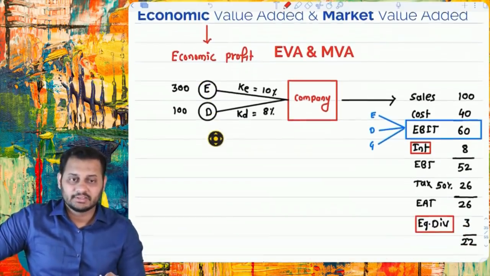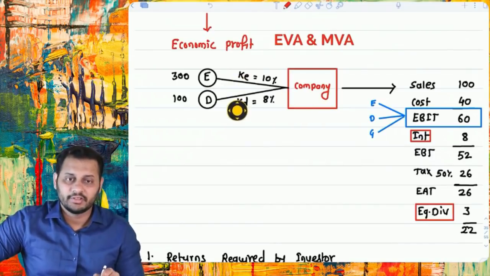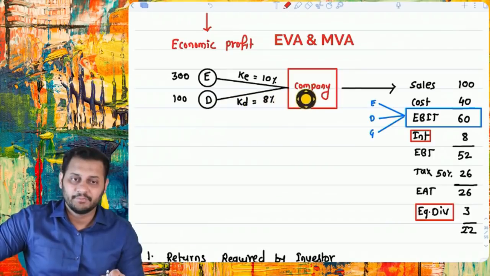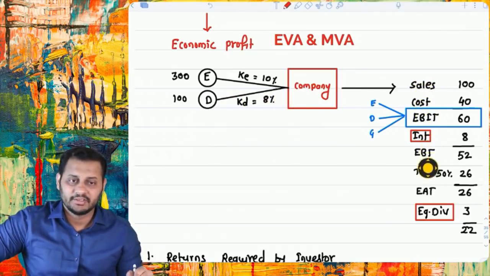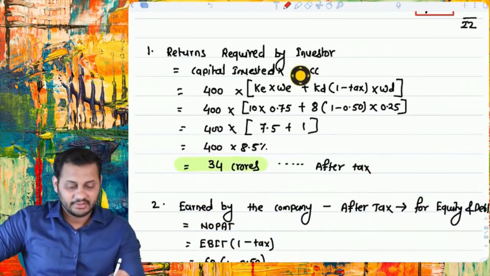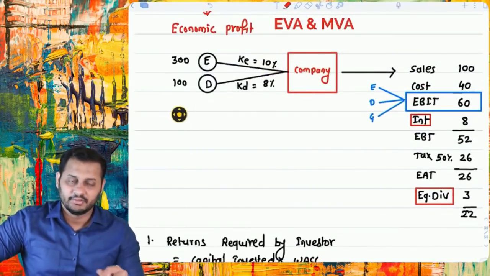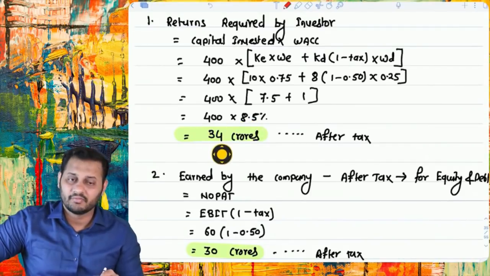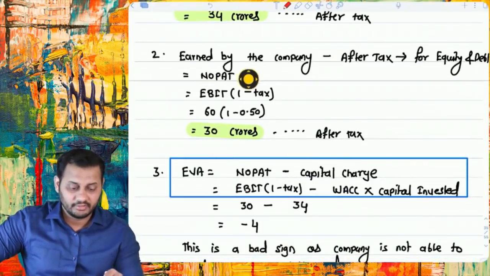We discussed this concept: let's say there is a company, there is a cost of equity, cost of debt, and these people have invested 300 and 100 lakh rupees in the company. With this, the company made sales of this, cost of this, EBIT, interest, EBT, tax, EAT, and all of these things. So the return required by the investor is the weighted average of 10 and 8% on 400. So it was 8.5% on 400, meaning the return required by the investor was 34 crore.